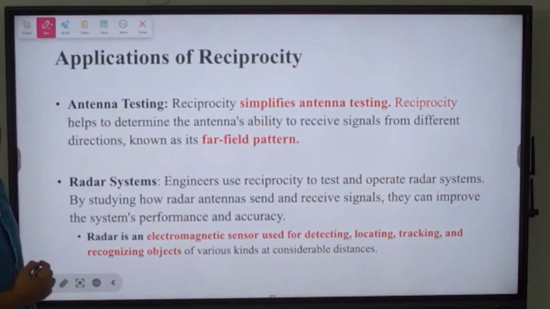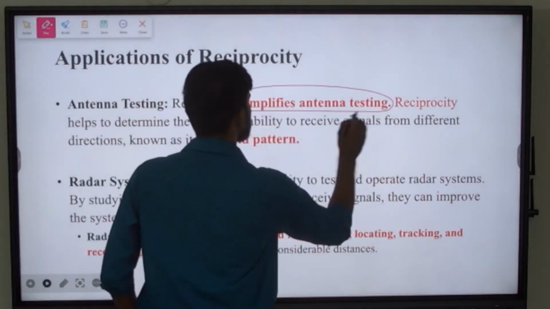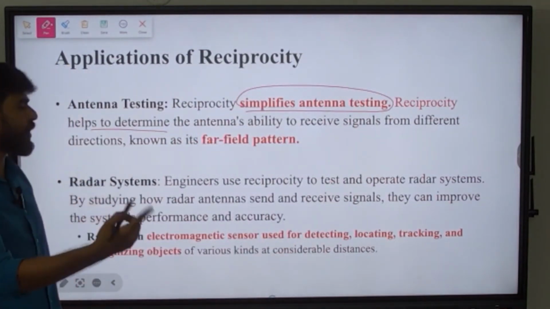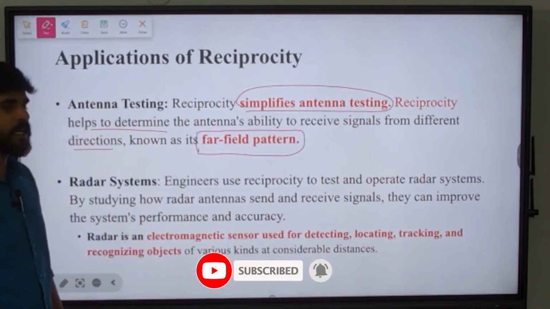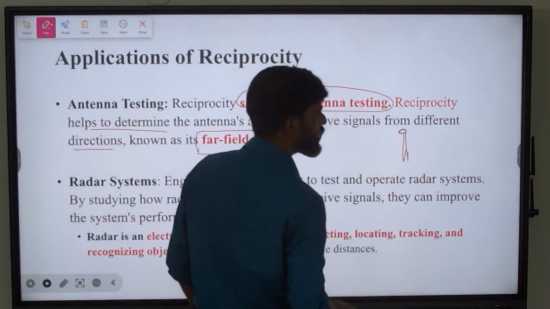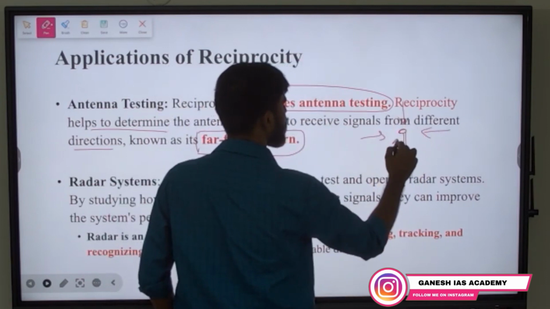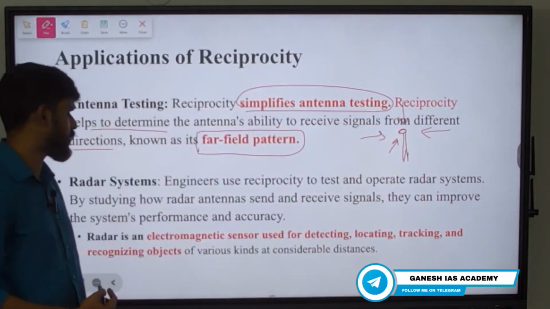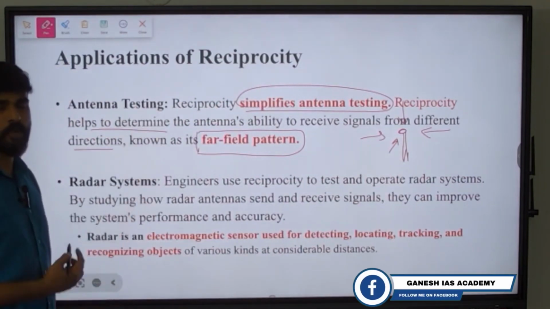First thing is antenna testing. Reciprocity simplifies antenna testing. How? This reciprocity helps to determine the antenna's ability to receive signals from different directions, which is known as far field pattern. Okay, antennas will be tested using this reciprocity concept. It will be receiving signals from different directions, and they will test whether the signals are transmitted back or not. Okay, so this is how antennas are tested, and the reciprocity concept helps there.